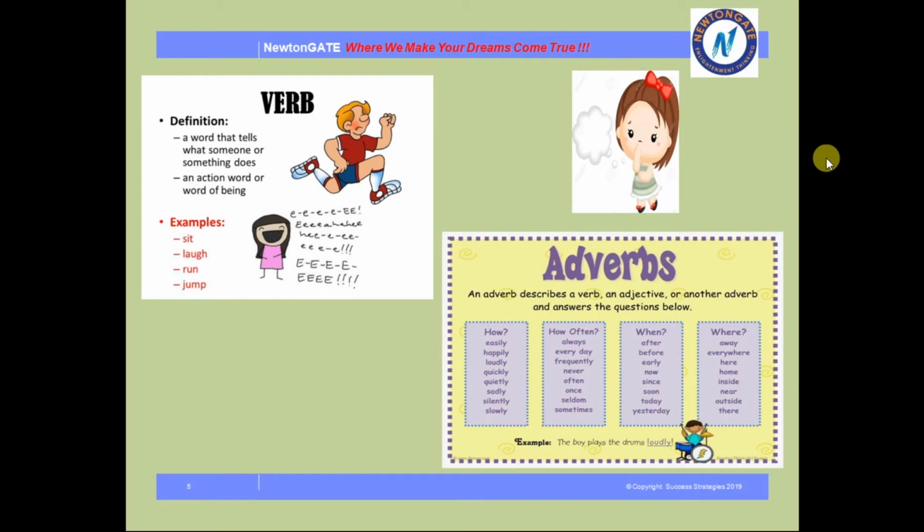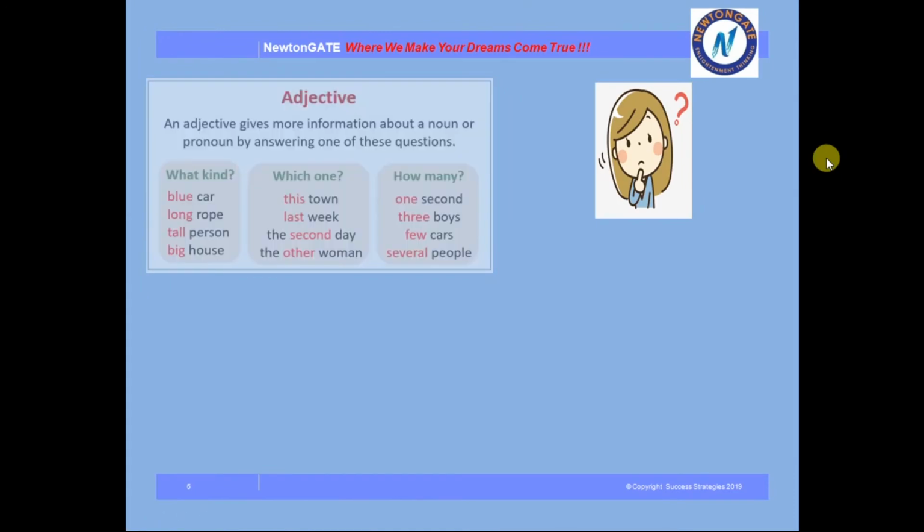What is adverb? An adverb describes a verb, an adjective or another adverb. See, as example it is written, the boy plays the drums loudly. Now if I ask you a question that how a boy plays the drums, you will tell me the answer that ma'am, the boy plays the drums loudly, right? That will be your answer.